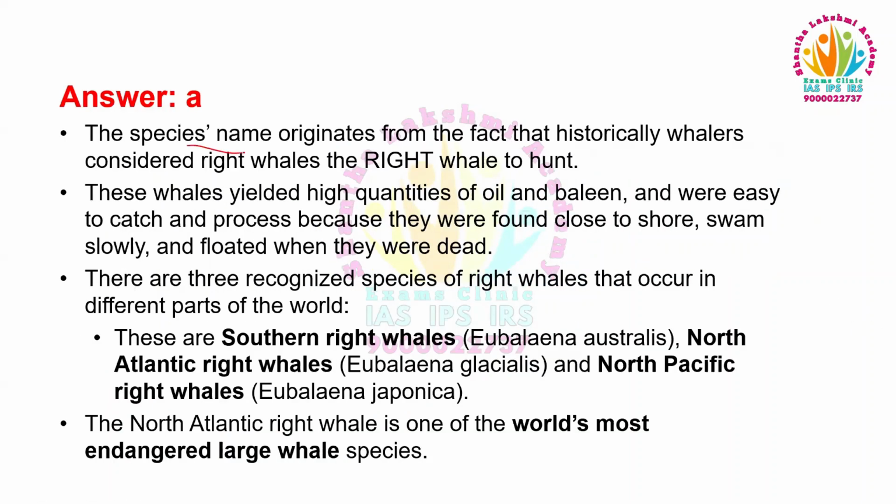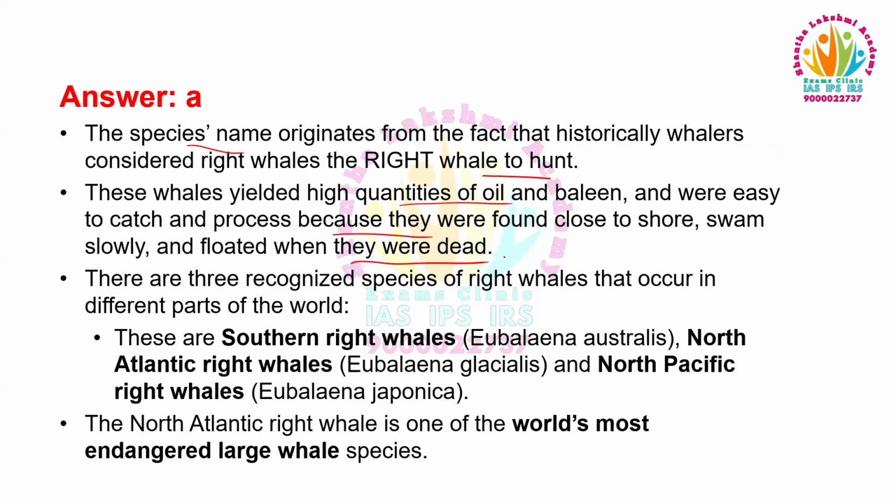The species name originates from the fact that historically whalers considered right whales the right whale to hunt. These whales yielded high quantities of oil and baleen and were easy to catch and process because they were found close to shore, swam slowly, and floated when they were dead.